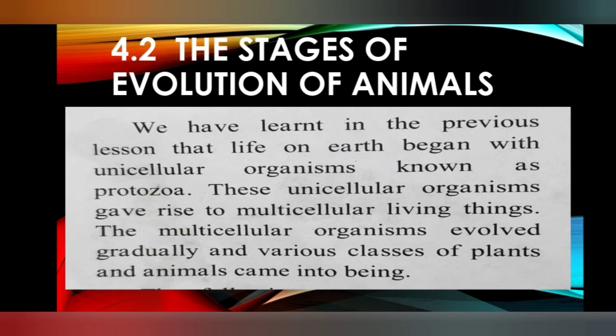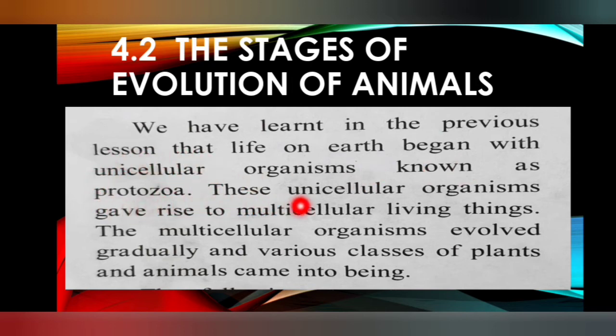Okay, let us begin with 4.2, the stages of evolution of animals. We have learned in the previous lesson that life on Earth began with the unicellular organisms known as protozoa. This part we studied in the last lesson.